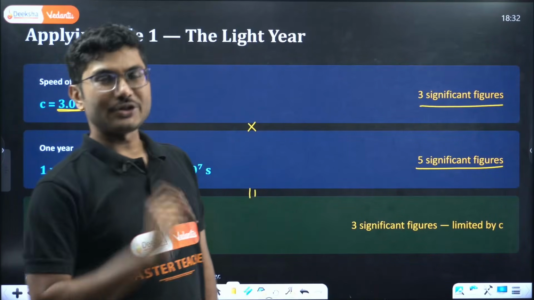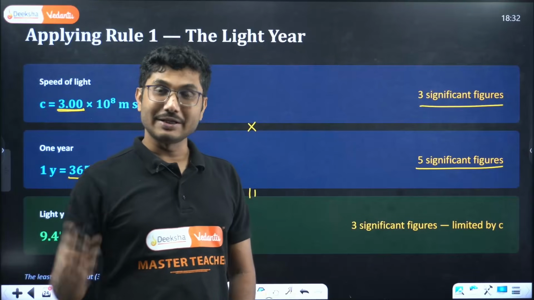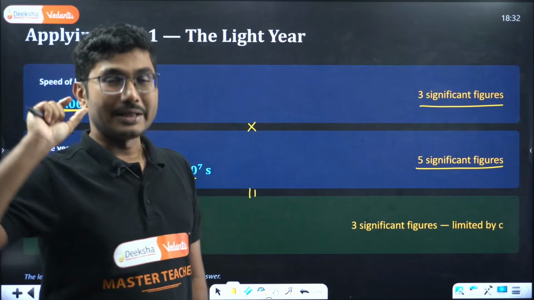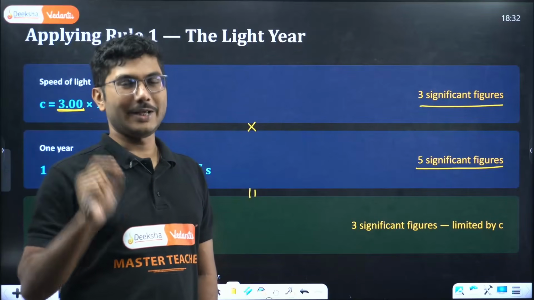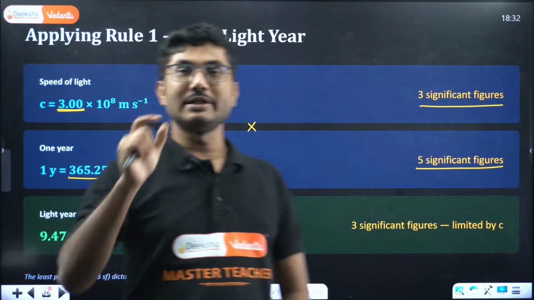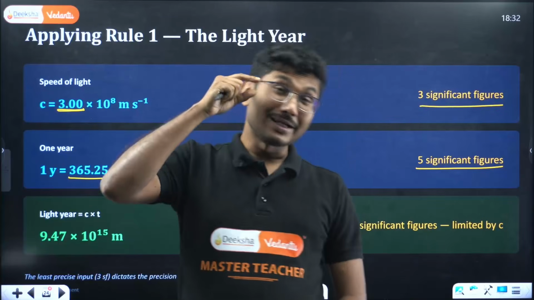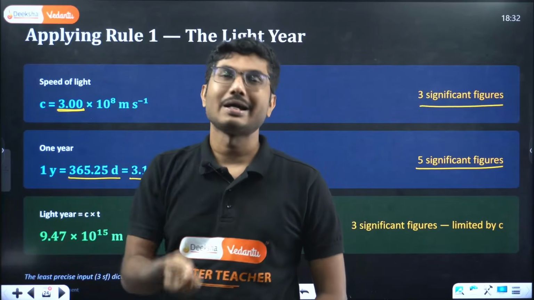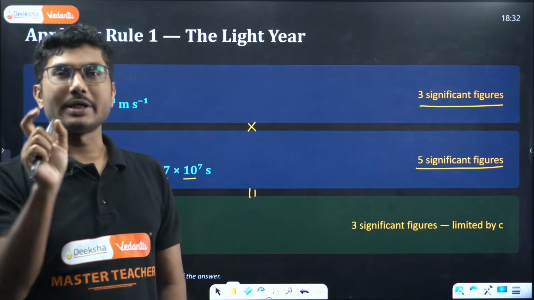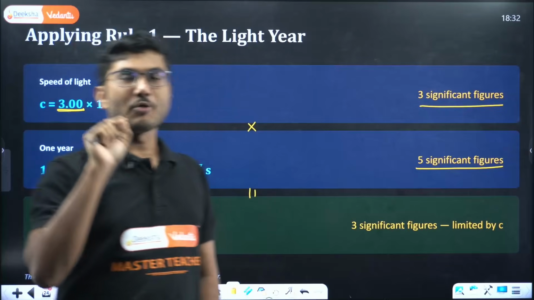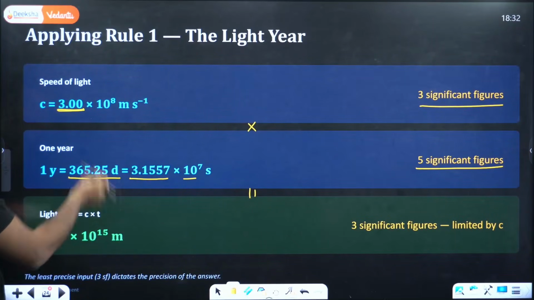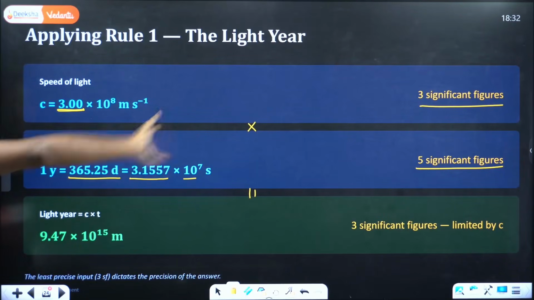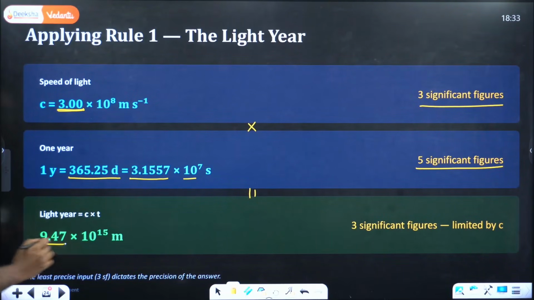So they mention it up to correct significant figure. For writing your answer in correct significant figures, you are entitled for marks. If you are not doing it up to correct significant figures, the teacher might deduct 1 mark if the question is mentioned up to correct significant figure, which is very important to pay attention to. So you can multiply these two and get this data, but obviously the data will be much longer, but we have to restrict ourselves only up to 3 significant figures.